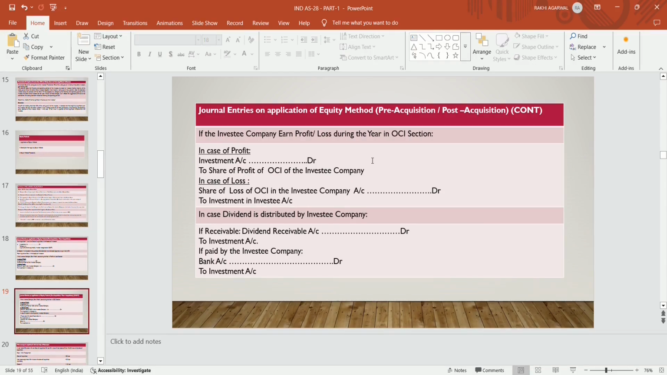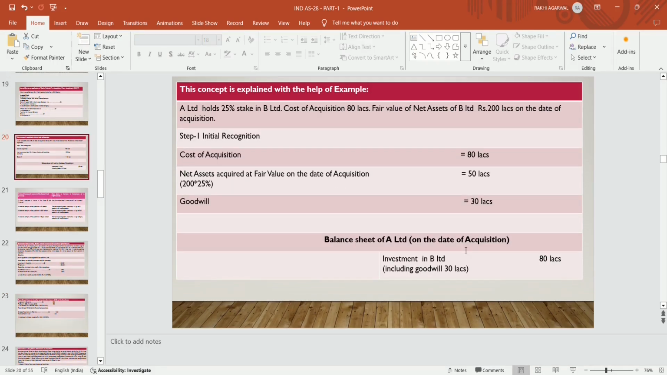In case a dividend is distributed by the investee company, the investor company has already recognized the profits of the investee company. So what happens? When the investee company declares or pays a dividend, the net assets of the investee company are reduced. In the same way, the investment in the books of the investor company is also reduced. Dividend receivable account debit to investment, because the investment is reduced, since the profits were already recognized. If the dividend is paid by the investee company, then the investor company will receive it in the bank account: debit bank, credit investment, because it was already recognized in the form of profit. This concept is explained with the help of an example.